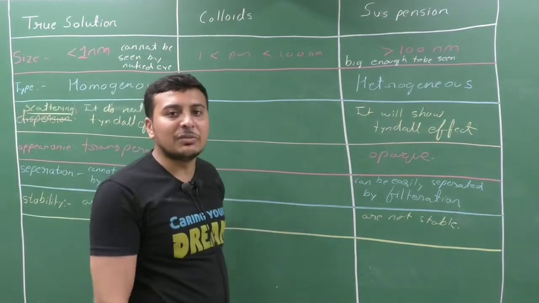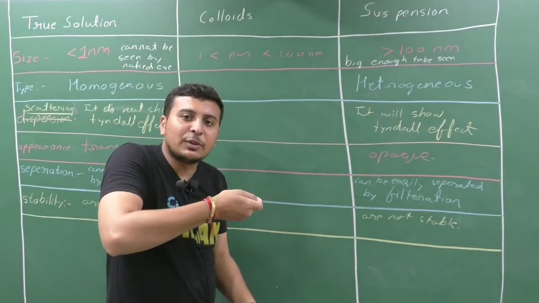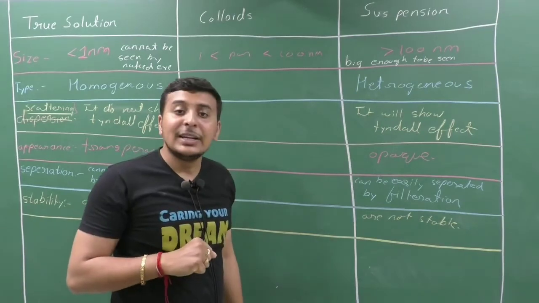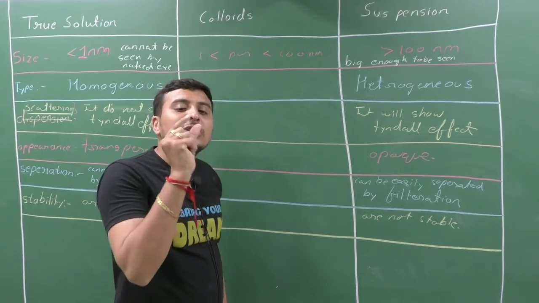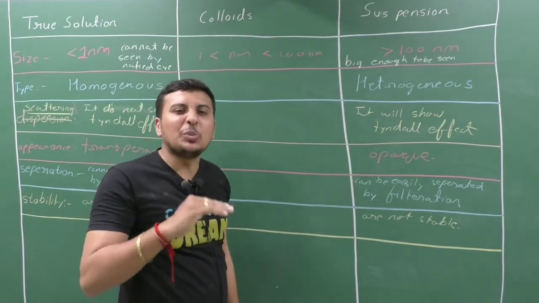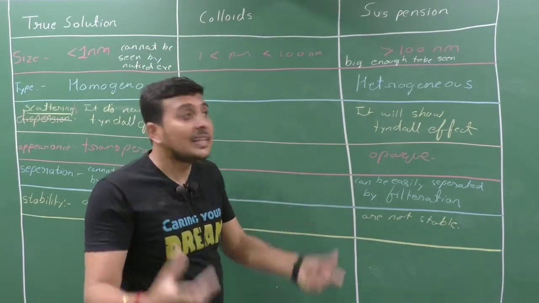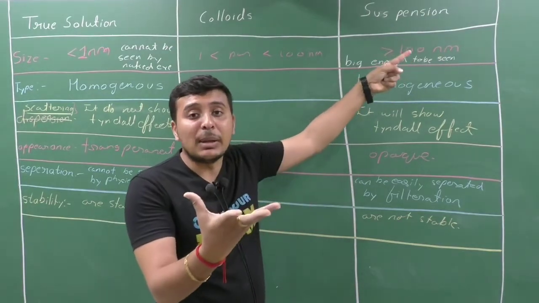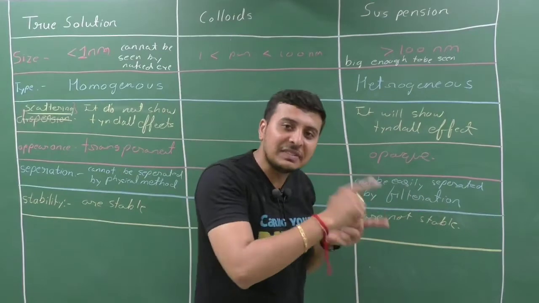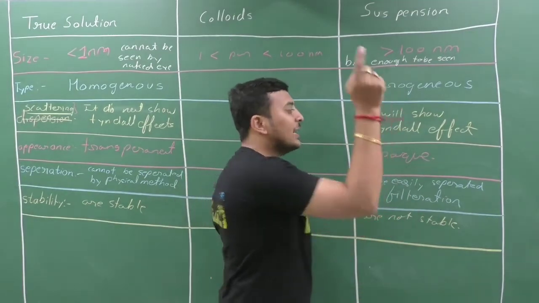The path of light is not visible. When we pass light through a true solution, the path of light is not visible. Why? It does not show the Tyndall effect, because the solute particles are too small to scatter a beam of light. Here the particles are big enough, so they can easily scatter a beam of light. So the path of light is visible, and it shows the Tyndall effect.